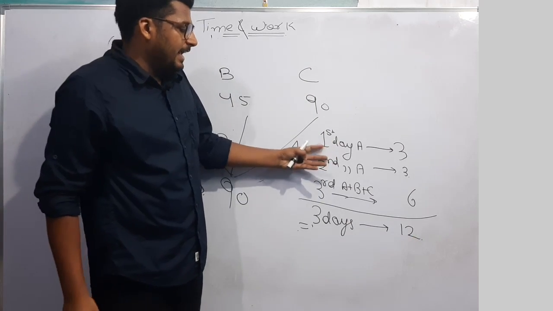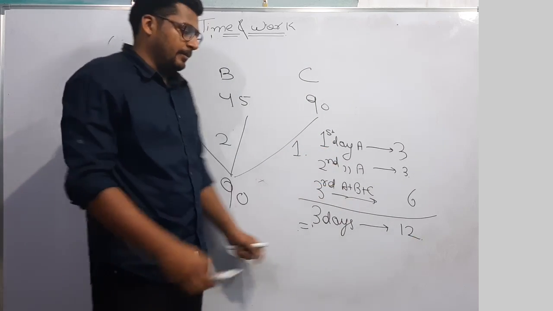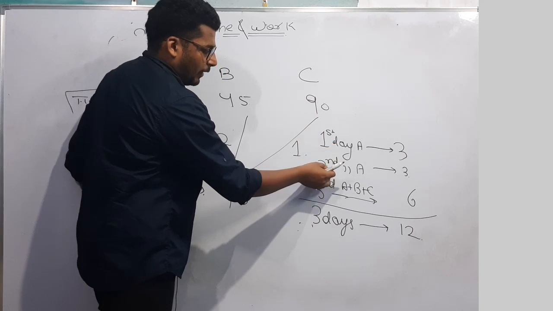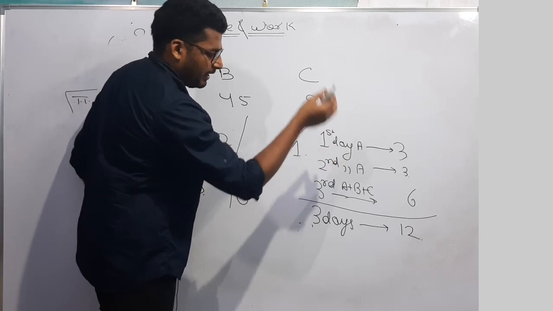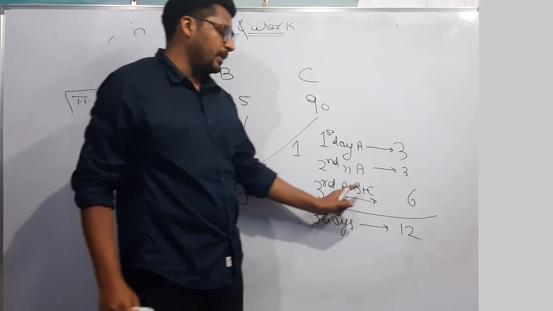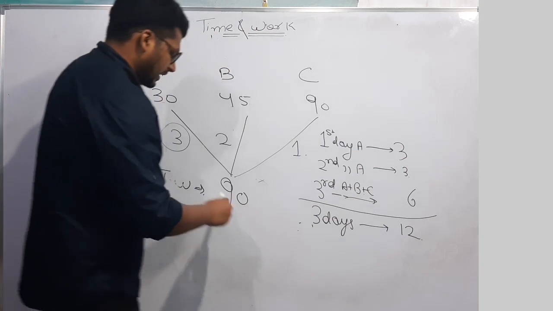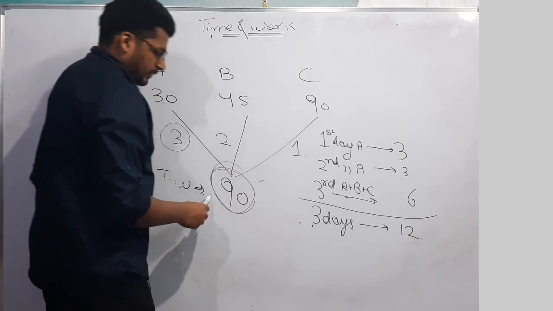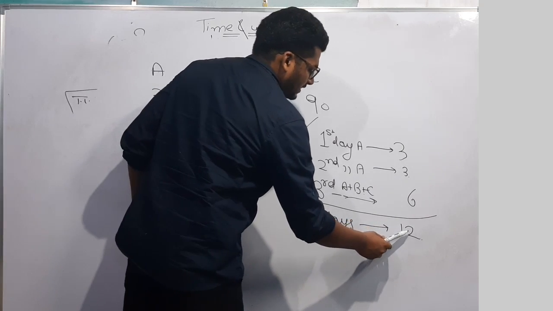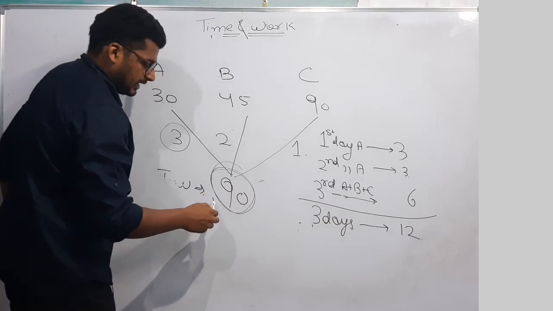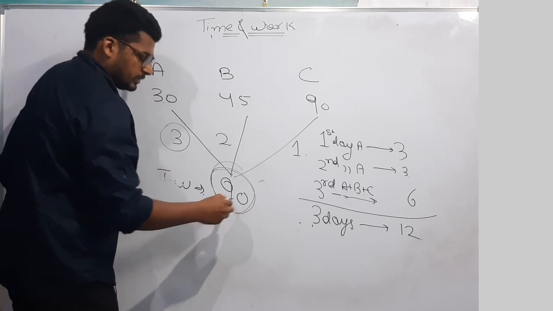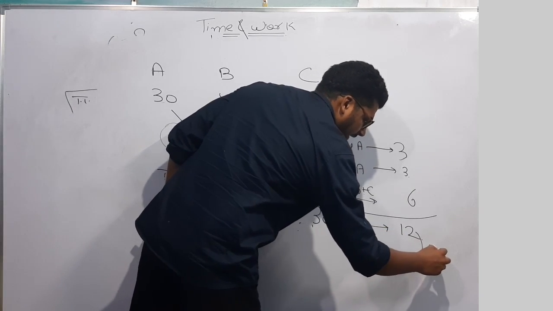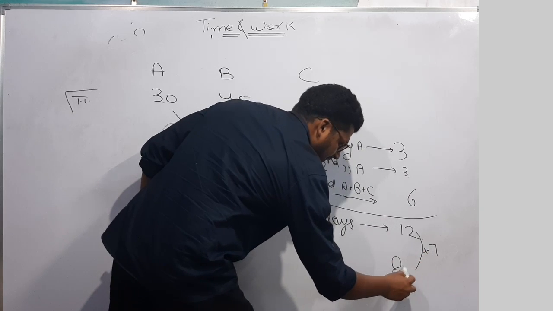Now this cycle will be repeated every time. On the 4th day A will come, then on the 5th day again A will come, and on the 6th day again A plus B plus C will come. Now the total work is 90. If I complete this cycle, what is the multiple of 12 which is nearest to 90? The nearest multiple is 84, which is 7 times.